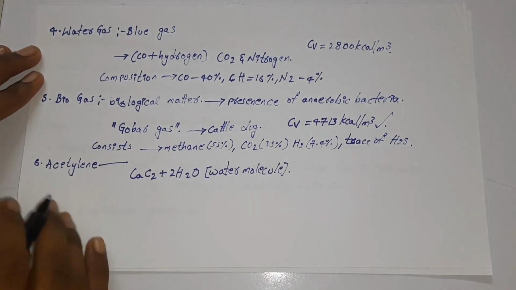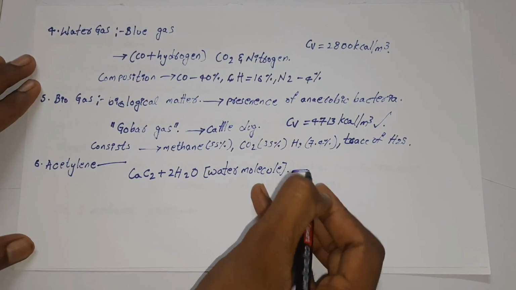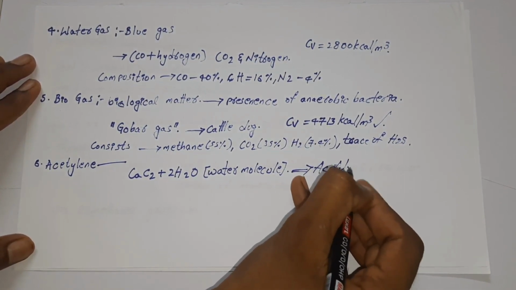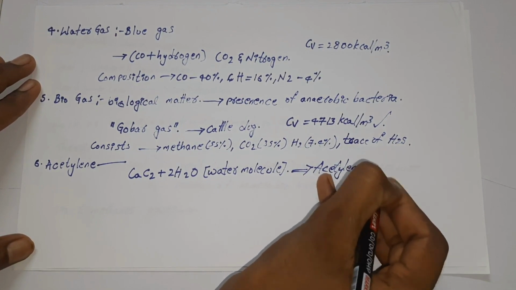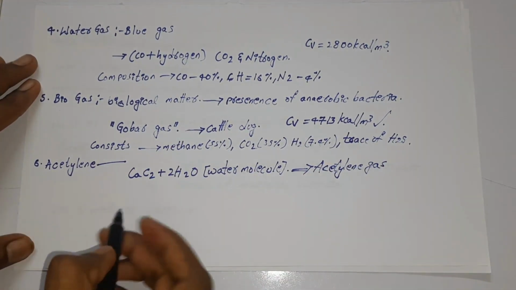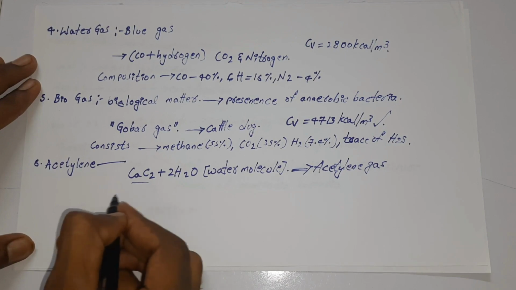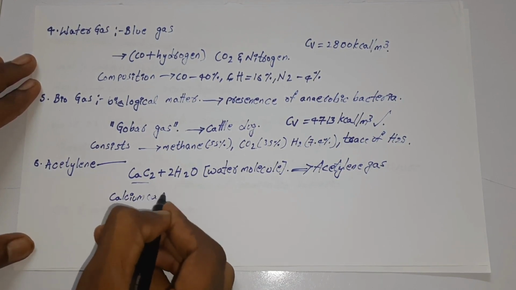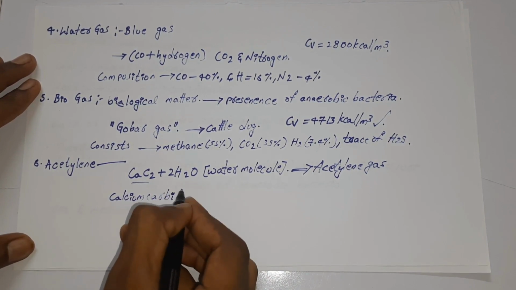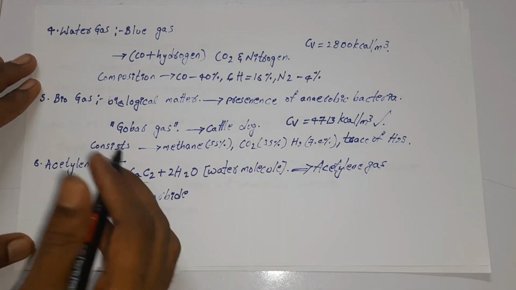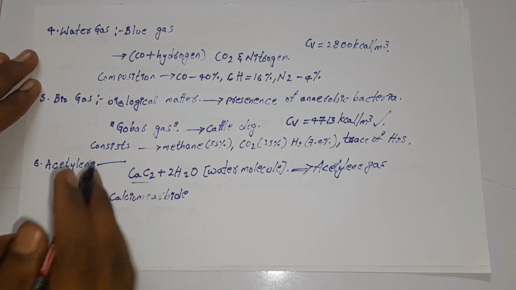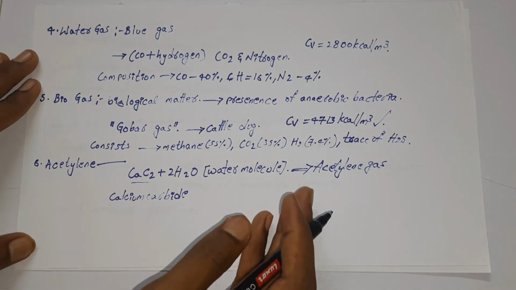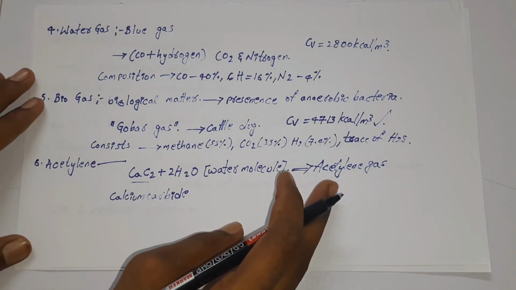This represents the formation of acetylene gas. In the equation, CaC2 is calcium carbide, and H2O is dihydrogen monoxide. So the combination of calcium carbide and water results in the formation of acetylene gas.